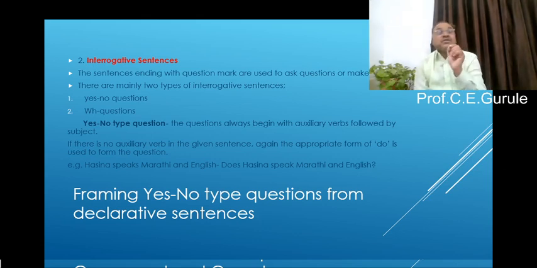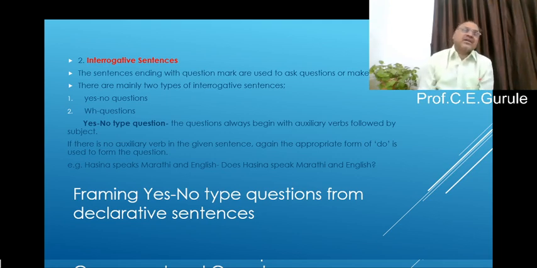But if there is no auxiliary verb in the given sentence, again the appropriate form of do is used to form the question. Again that do and that does and that did. I have given you here one example. Hasina speaks Marathi and English. So here Hasina is the subject, speaks is the verb, and there is an s suffix to that speak. Does Hasina speak Marathi and English? This is the correct yes-no question for this sentence.